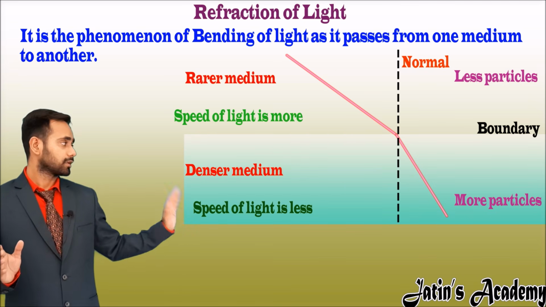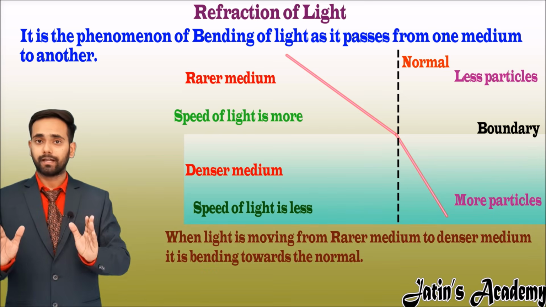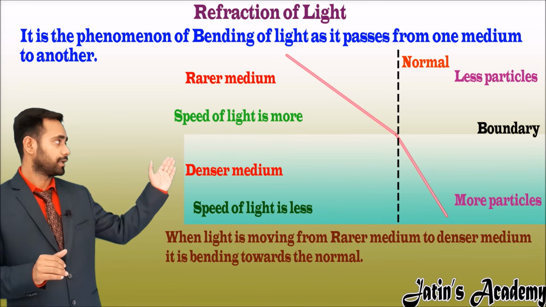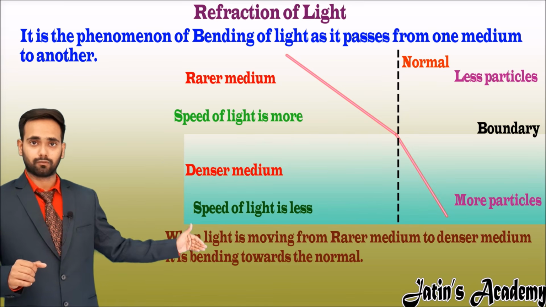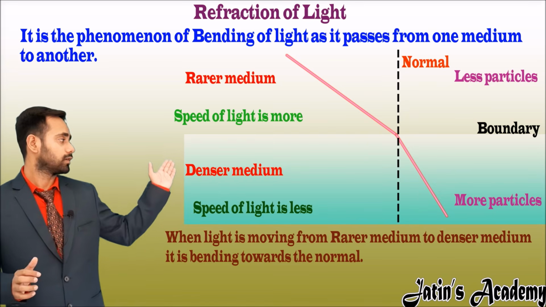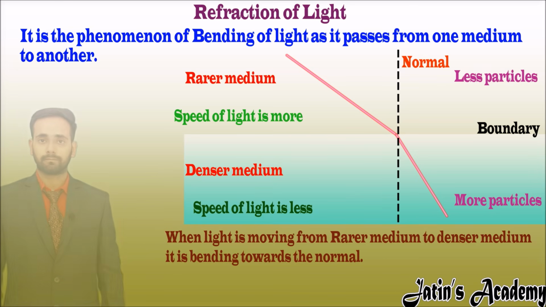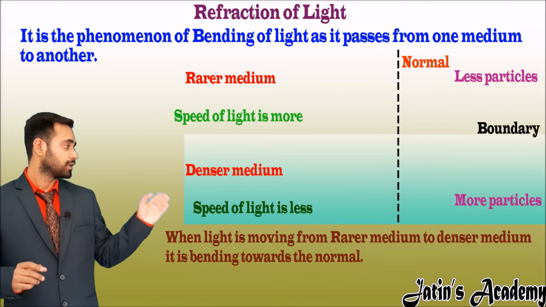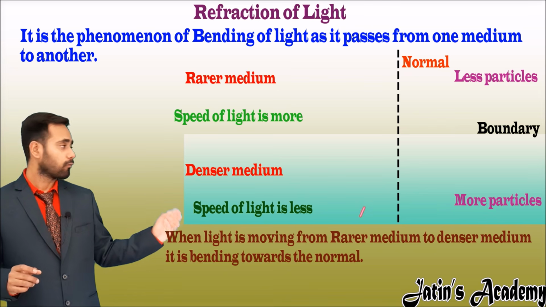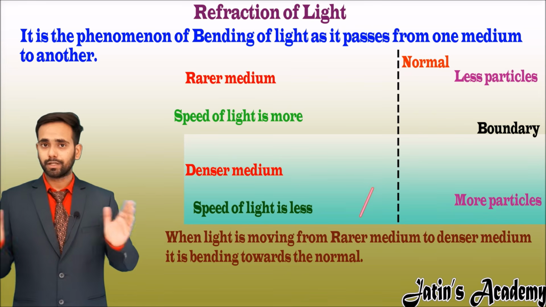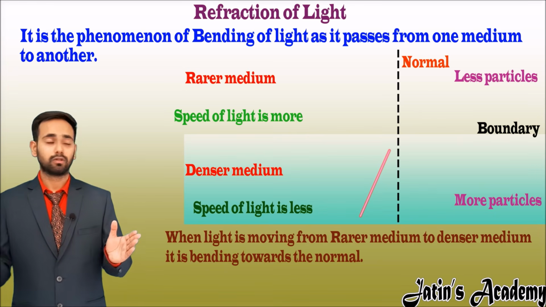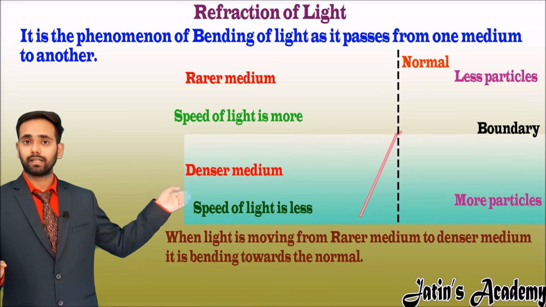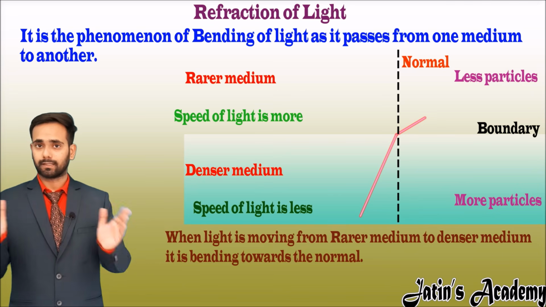It is concluded that when the light is moving from rarer medium to denser medium, here rarer medium is air and denser medium is water, it is bending towards the normal. Repeat the experiment, but now the light ray is moving from water to air. The speed of light in water is less because particles are more, and the speed of light in air is more because particles are less.